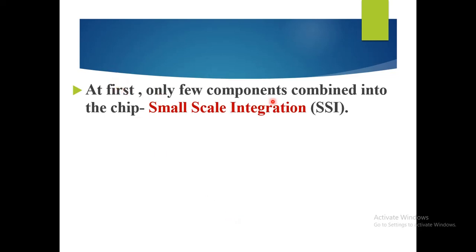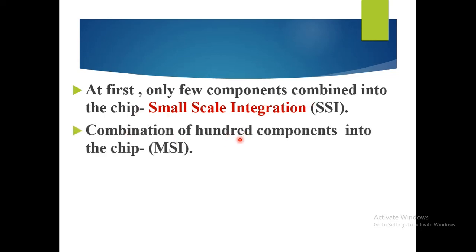At first only a few components were combined into a chip, which is called small scale integration, or SSI. Later they combined 100 components into the chip, which is called medium scale integration.